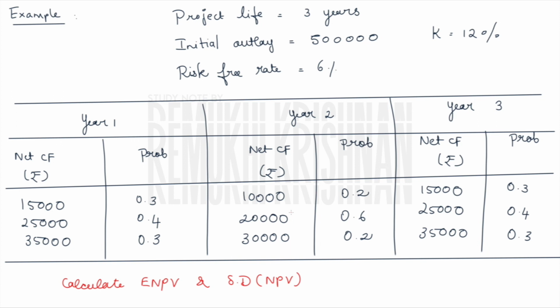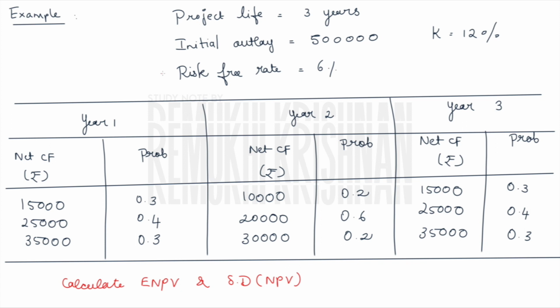So what are the requirements here? We have to compute our expected net present value, and we are also asked to find our sigma of net present value, that is, the standard deviation of net present value. If you see, we already have this kind of sum. So you may think, what if I use the normal sigma formula, which is root of summation of x minus x bar the whole square divided by n? Is it the right method to use? No, it is not the right method to use. So how will we find it? I should be using the Hillier model instead of the normal method.